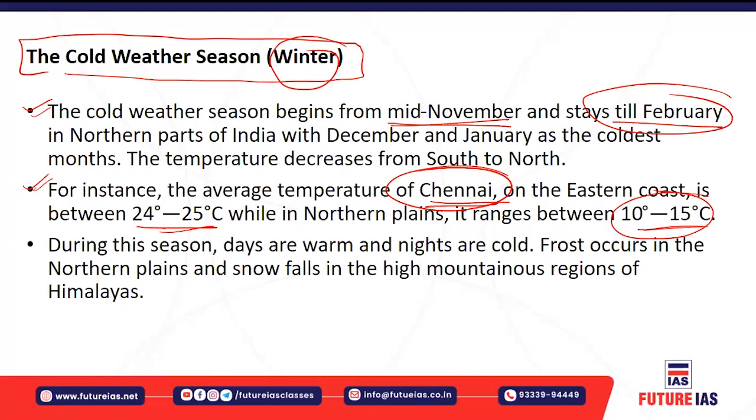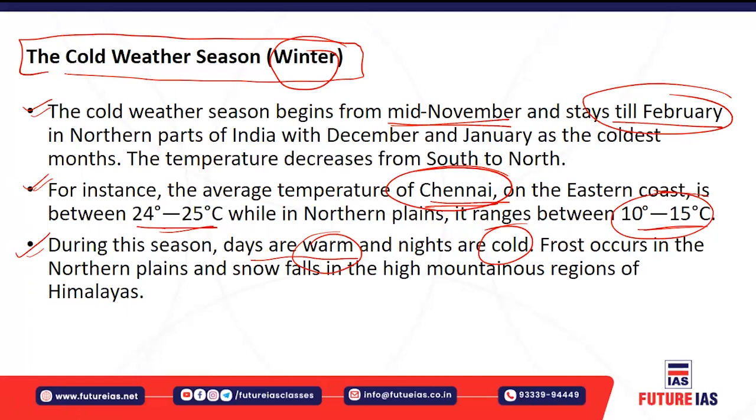So during the winter, Chennai's temperature is 24 to 25 degrees Celsius, but in the northern plains, the temperature is around 10 to 15 degrees Celsius. Now, during this season, the days are generally warm and the nights are cold.